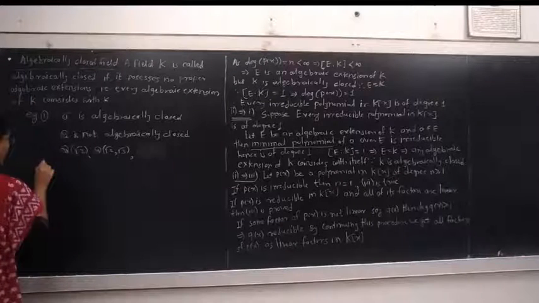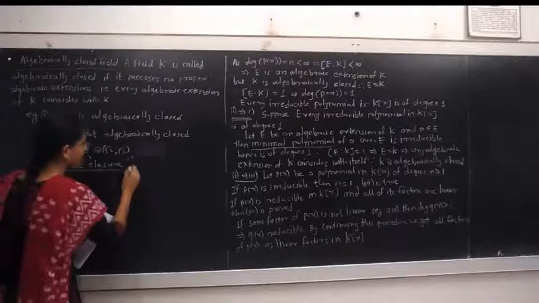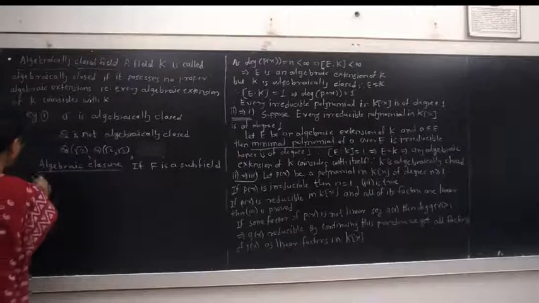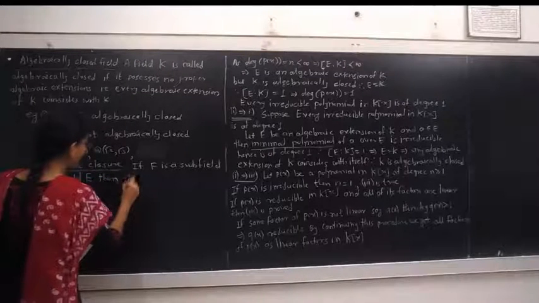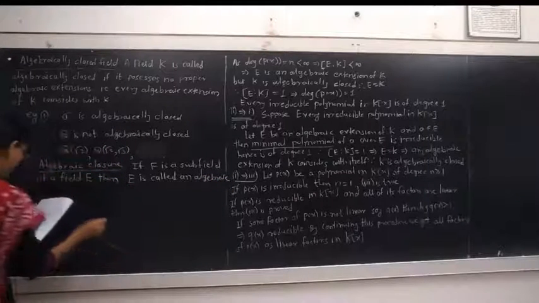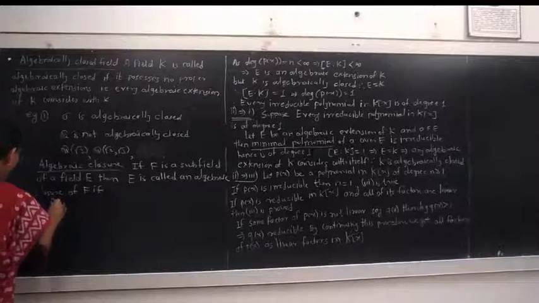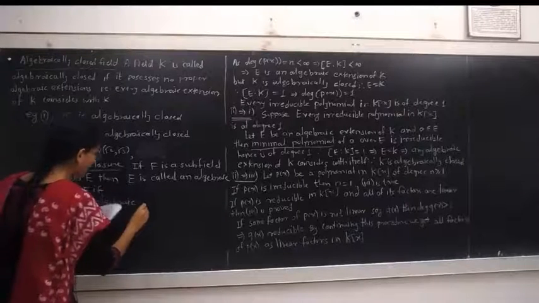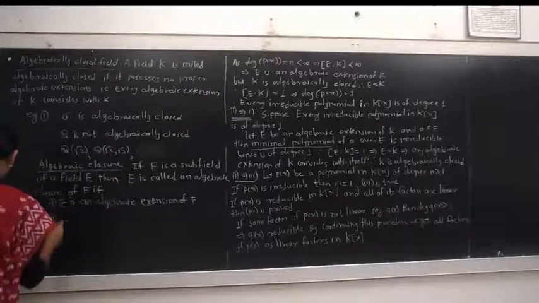The next definition is algebraic closure of any field. If F is a field of a field E, then E is called an algebraic closure of F if first, E is an algebraic extension of F, and second, E is algebraically closed.